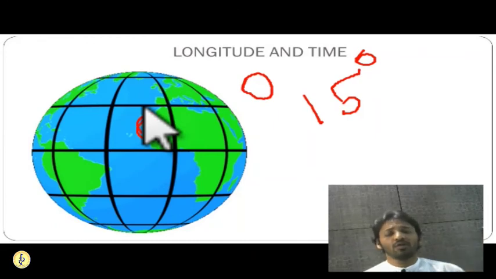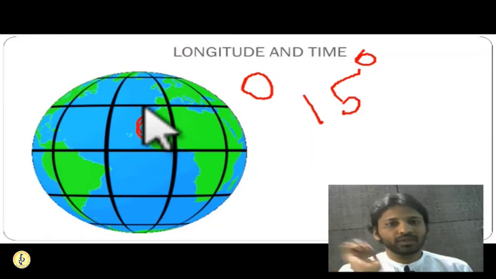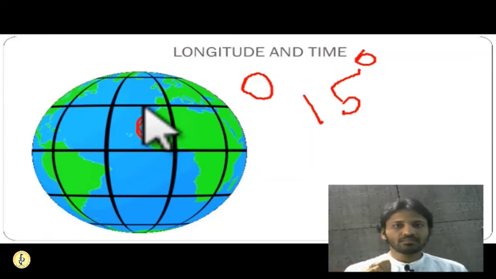Then 45 degrees, 4 o'clock in the afternoon. 60 degrees, 5 o'clock in the afternoon, like that. But the western side will always be behind the eastern side. So 12 o'clock in the afternoon on the 0 degrees. So 15 degrees on the western side, the time will be 11 o'clock in the morning. 30 degrees on the western side, you have 10 o'clock in the morning.